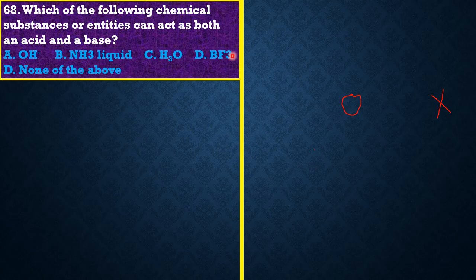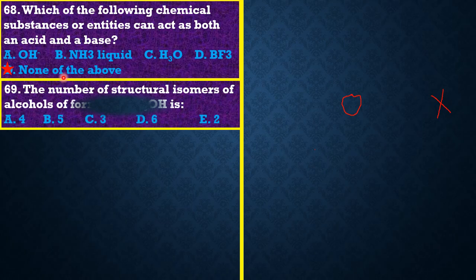Then this BF3 is simply a Lewis acid, so it cannot act as a base. So no option here is correct. The answer has to be none of the above. If we had water among the options, water would have been a very good example because it can act both as an acid and as a base.